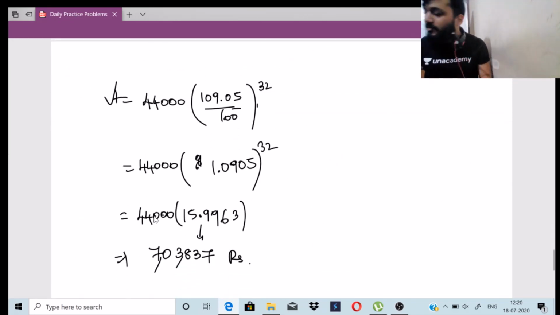Okay, just let me verify this for a moment. Yes, I'm correct there. तो कभी कभी silly mistakes हो जाता है. That's the reason it's better to verify once. Yes, it is correct. 109.05 divided by 100 is 1.0905. Power 32 is 15.9963. So the final answer will be 7 lakh 3,837 rupees.